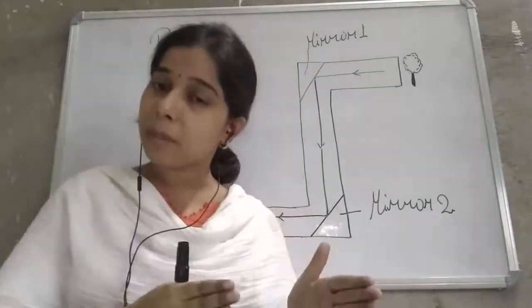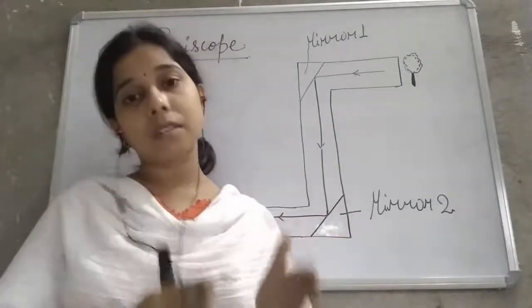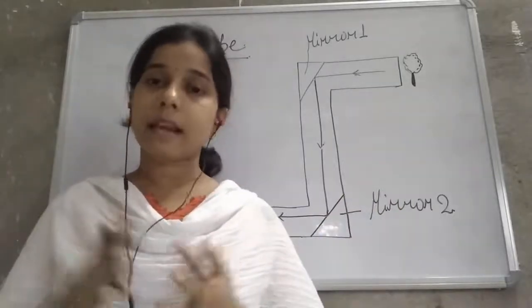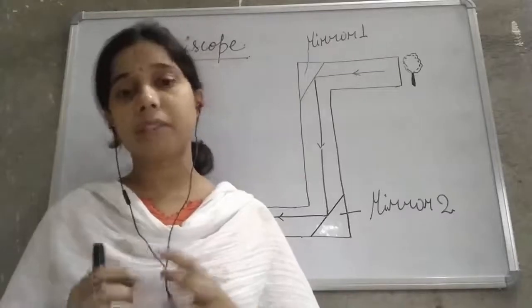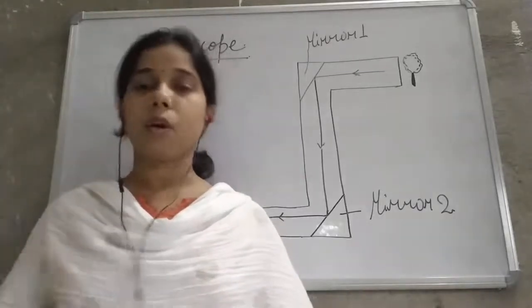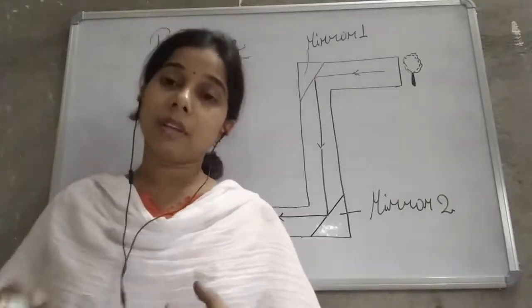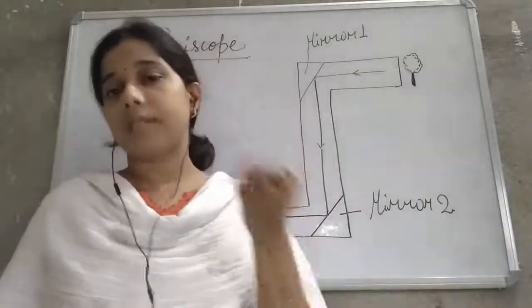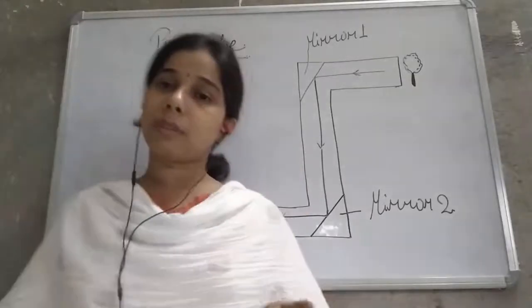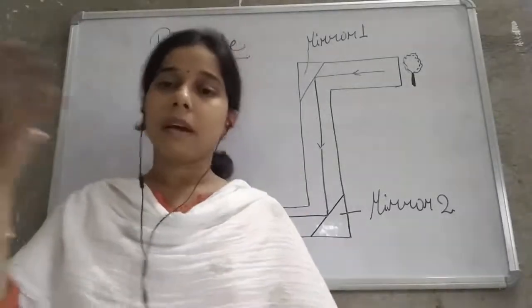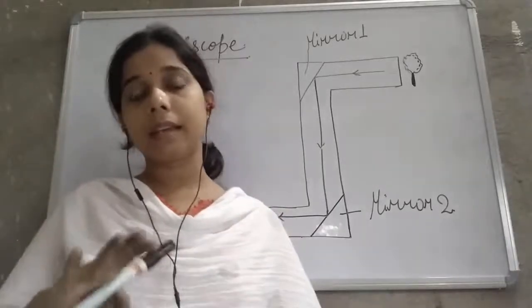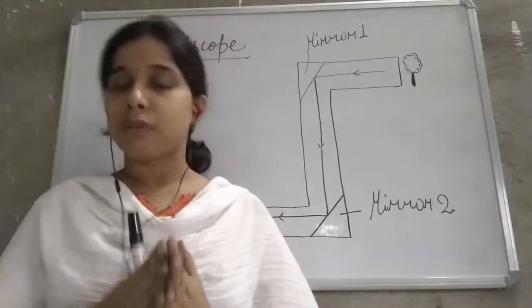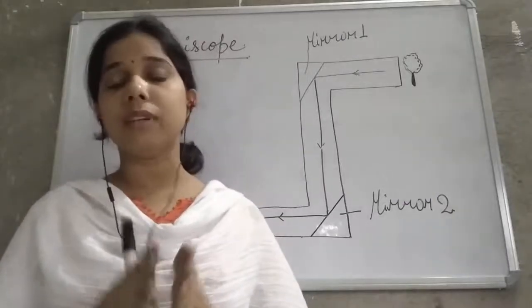So the same size of image is formed in the plane mirror, and the same distance as well. The last characteristic of the plane mirror is that it shows lateral inversion. If we lift our left hand, it seems that the image is lifting its right hand. Or if we lift our right hand, the image seems to be lifting its left hand. What does that indicate? It indicates a reversal of sides, and that is known as lateral inversion.